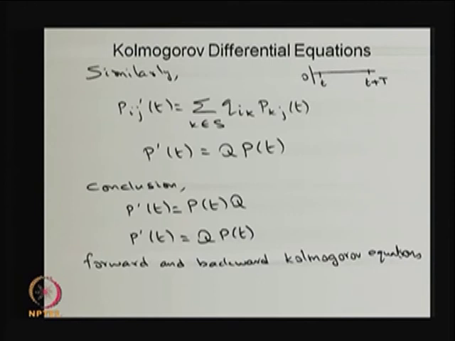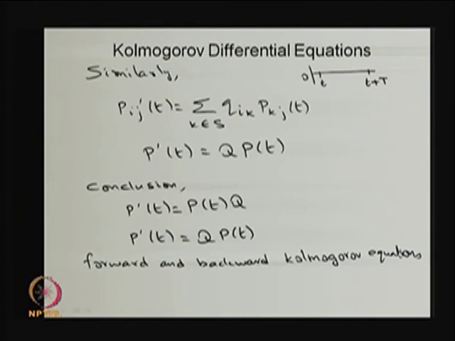Whether you frame a forward equation or a backward Kolmogorov equation, if you solve that equation, you will get the Pij of t. If you solve P dash of t equal to P of t into Q, that is the forward equation. P dash of t equal to Q times P of t is the backward equation.